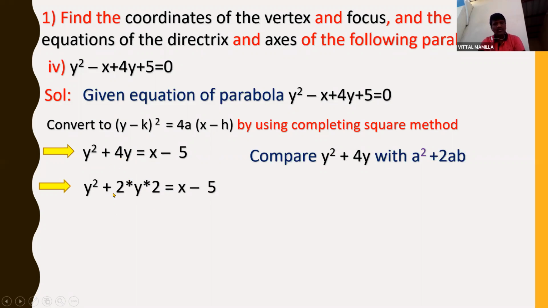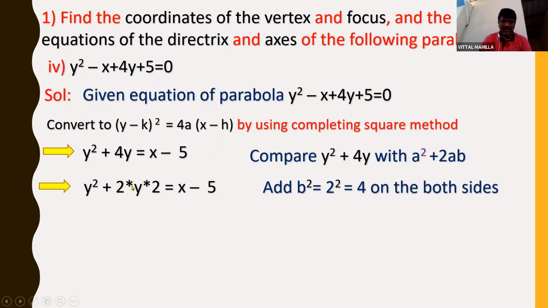4y only. So I am splitting 4y into 2 into y into 2, so that I can say a square plus 2ab. So b value will be 2 here. b is 2, right? a square plus 2ab. So whatever b is there, I should add and subtract b square. b square is nothing but 4 on both sides, to make the given equation into a square plus 2ab plus b square, so that I can convert into a plus b whole square form.